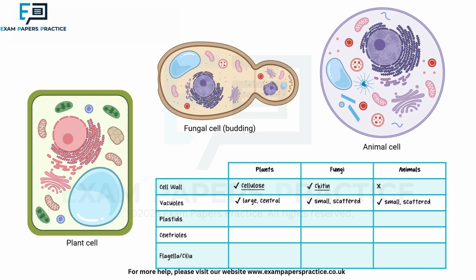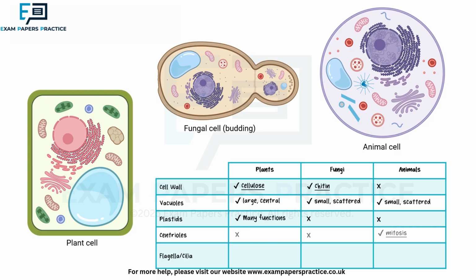Plastids exist only in plant cells and can be categorized into chloroplasts, chromoplasts, and leucoplasts. Chloroplasts contain the green pigment chlorophyll that captures light energy during photosynthesis, allowing plants to be autotrophic or produce their own food. Both animals and fungi lack chloroplasts, which means they must consume other organisms for energy, making them heterotrophic. Chromoplasts store pigment responsible for giving fruits and flowers vibrant colors. Leucoplasts store starch, typically in seeds or roots like carrots and potatoes.